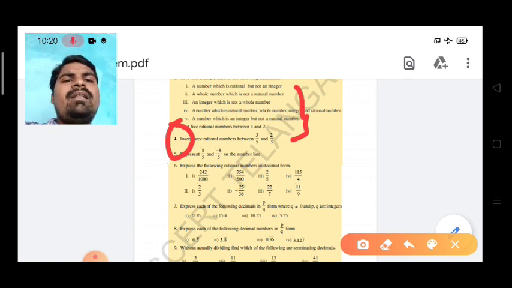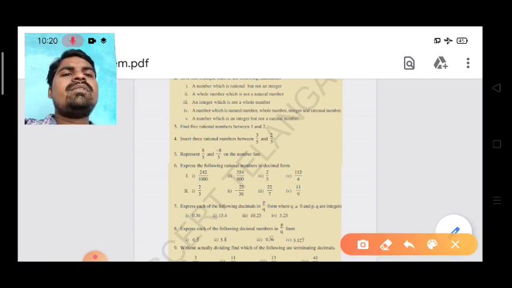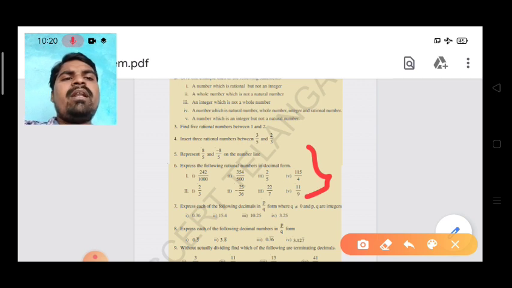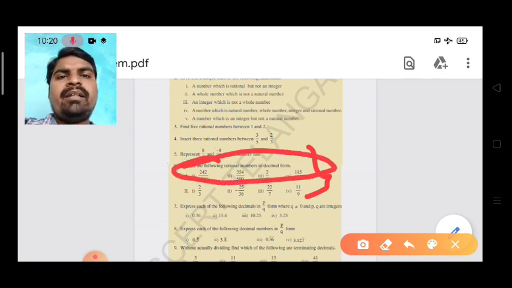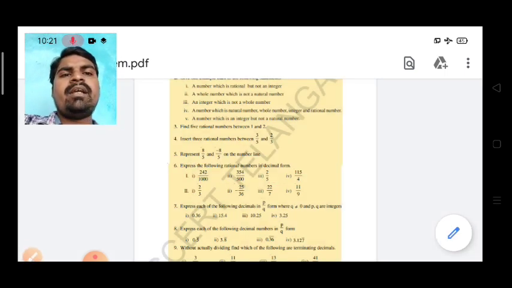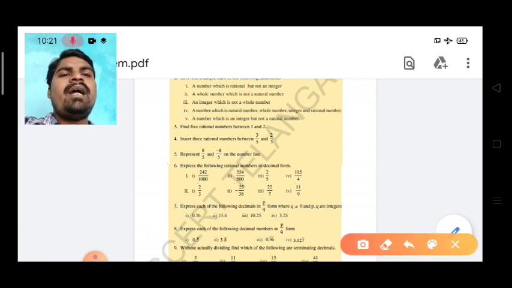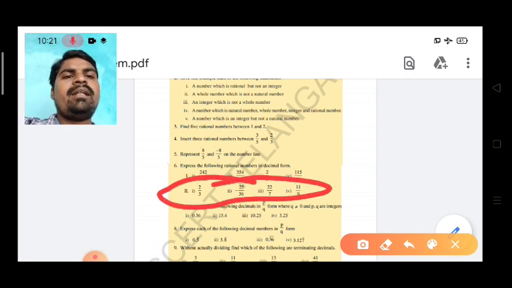Another one, you know very well, the sixth bit is there. The sixth bit is very simple: P by Q form is given, convert into decimal form. Here you observe the first bit is a different one. Here convert into 100,000, like that. Some questions are very easy. The first one, direct 1000 is there. Zeros, how many zeros are there? We can write the answer, very simple answer, 0.242. Like that you observe the first bit, and the second bit by doing the division, by completing the division, then only write the decimal form.